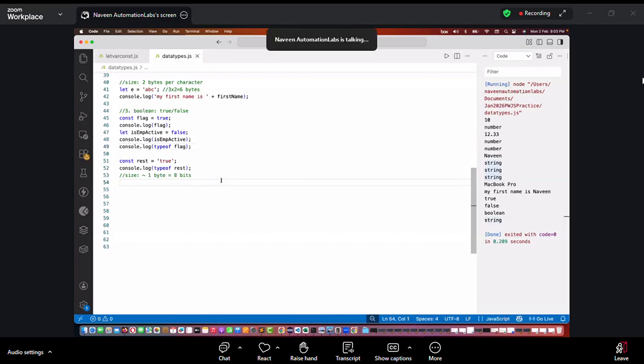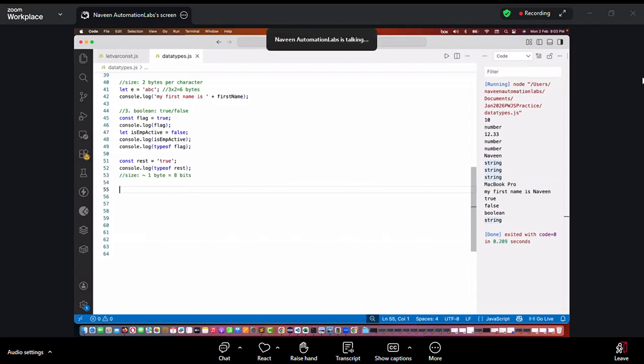Okay, so what is the size of boolean? The size of boolean is 1 byte. Yes, exactly. These are the reserved keywords or identifiers: let, const, and var. We cannot use anything other than this.